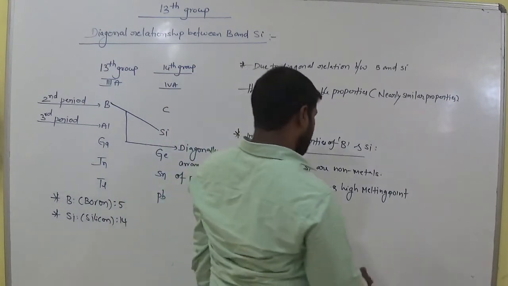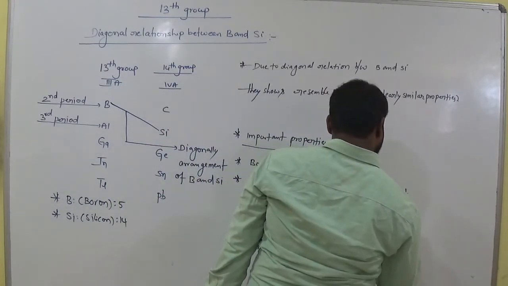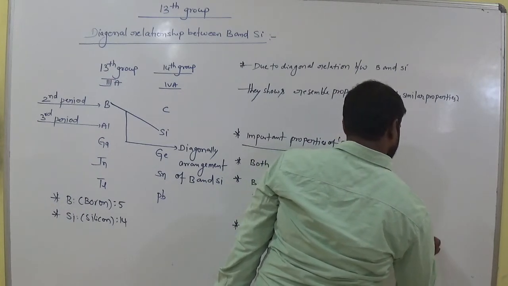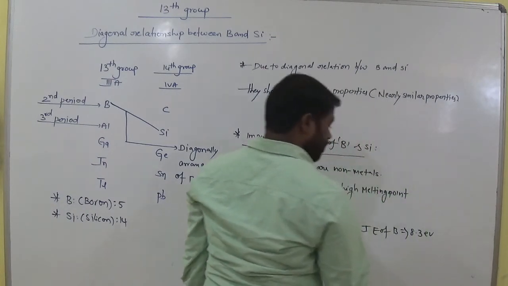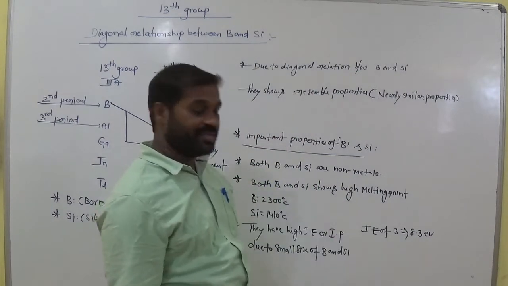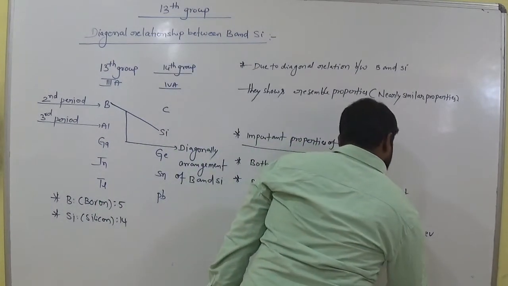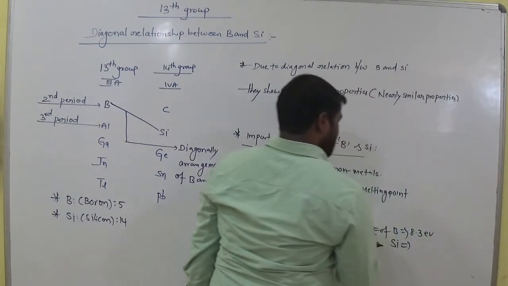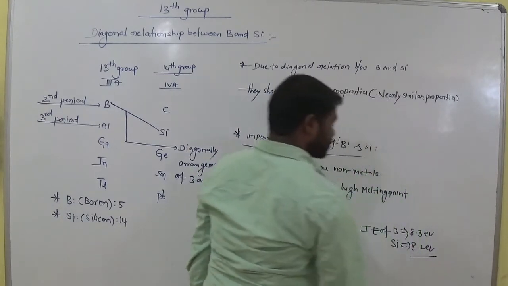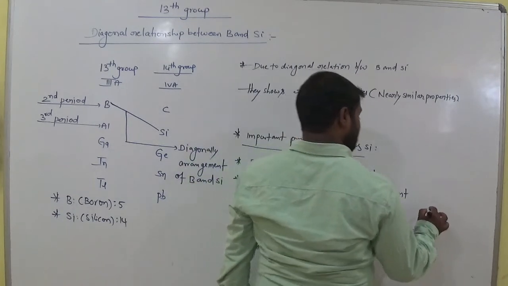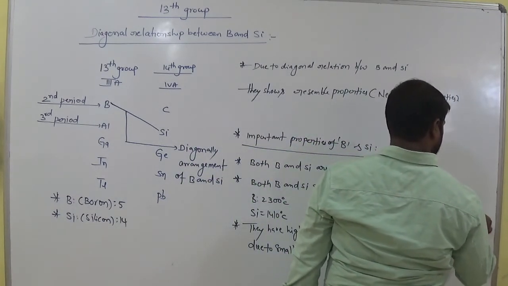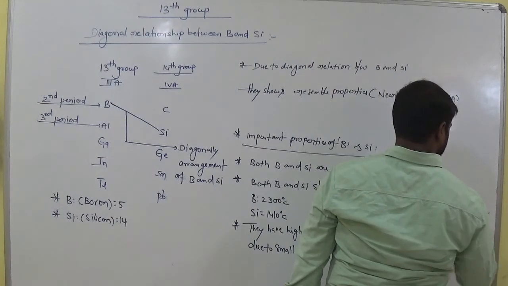The ionization energy of boron is 8.3 electron volt. EV means electron volt, one of the units for ionization energy. And what about silicon? The ionization energy of silicon is nearly the same, 8.2 electron volts. Clear?